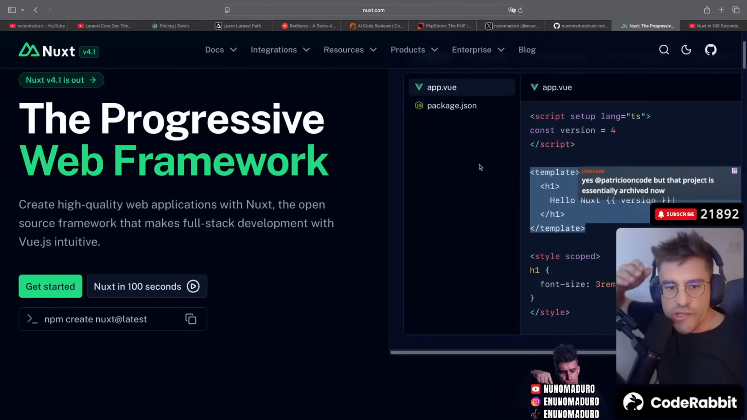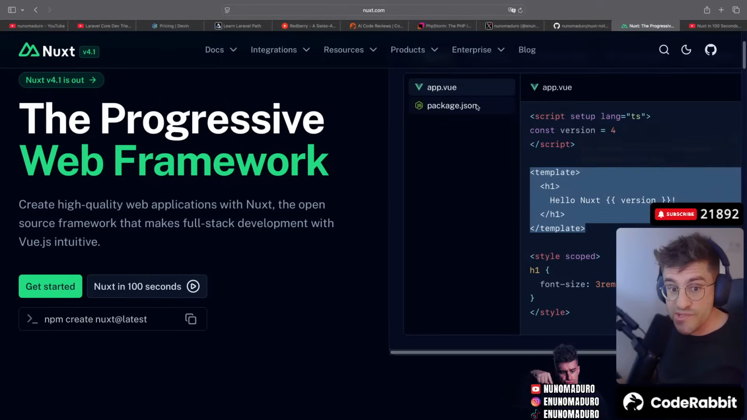Nuxt 4 just got a new file structure. Oh, okay, so I guess we are using Nuxt 4. I guess we are. Let's click on Get Started and see how it goes.